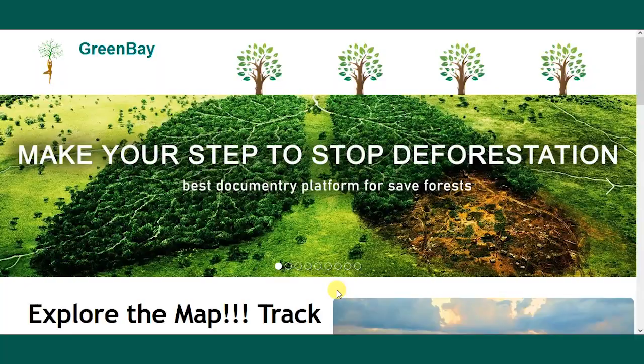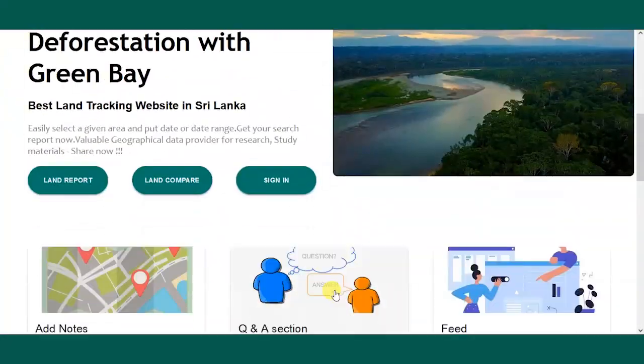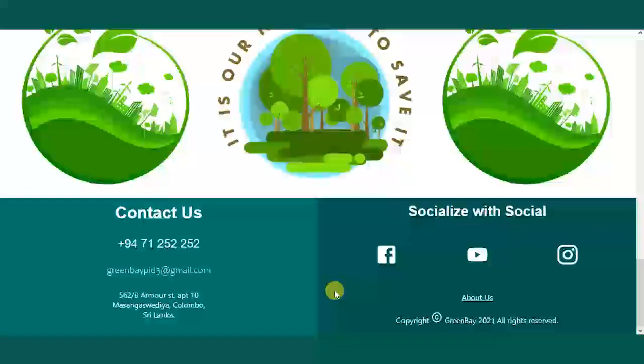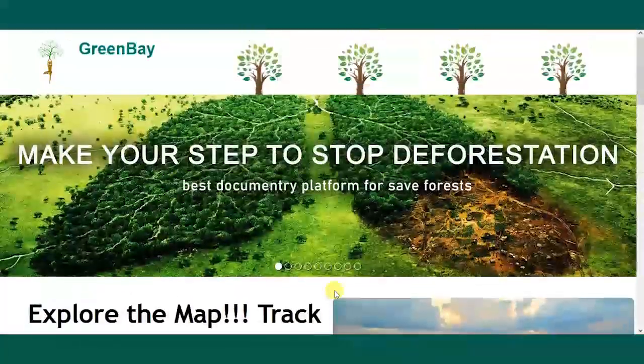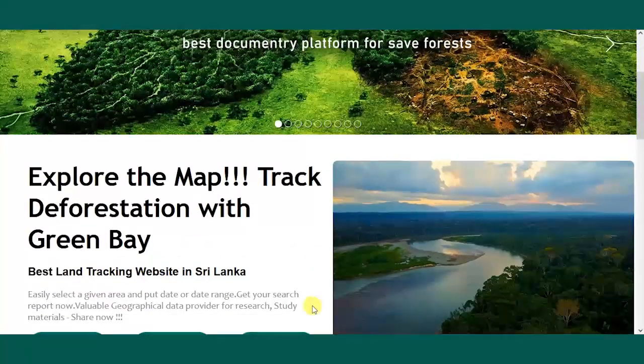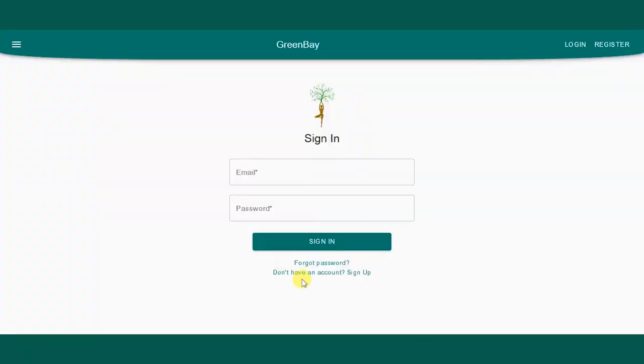This is the landing page. Here, the user can easily access the features of the system. There are 3 different users in the system: registered users, unregistered users, and authority users. Let us take a look after signing in as a registered user.